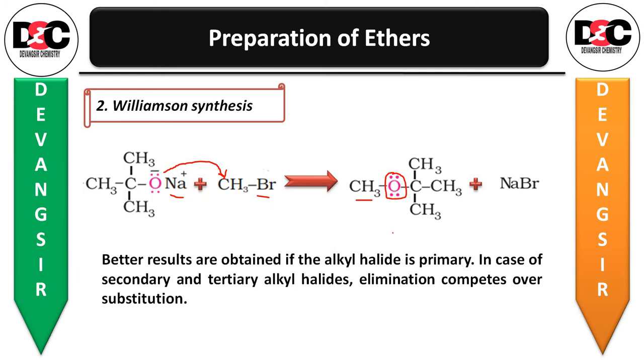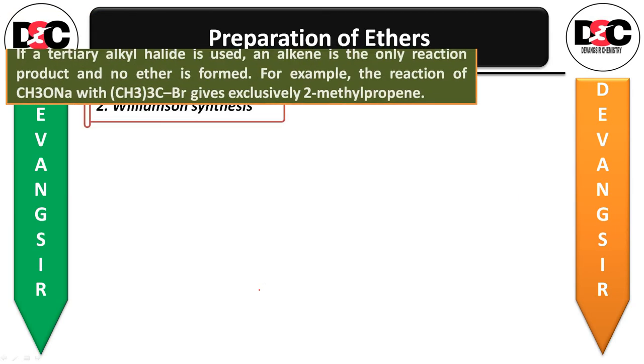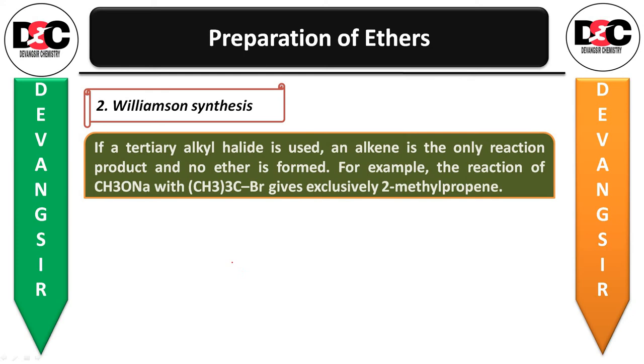Better results are obtained if the alkyl halide is primary. If a primary alkyl halide is there, then you will get a better result. In the case of secondary and tertiary alkyl halides, elimination competes over substitution, so there will be formation of a double bond. Let us see that. If a tertiary alkyl halide is used, as I said just now, you will get double bond formation, so the alkene is the only reaction product.